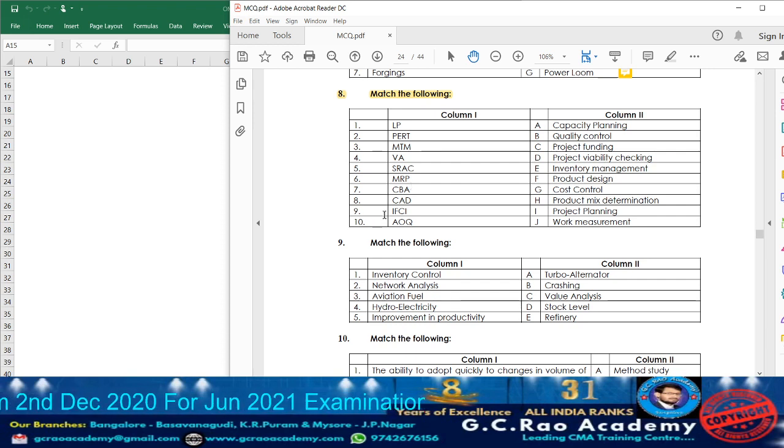Next we have CBA. CBA will be utilized for the purpose of project viability checking. Next we have CAD. CAD will be utilized for the purpose of product designing.